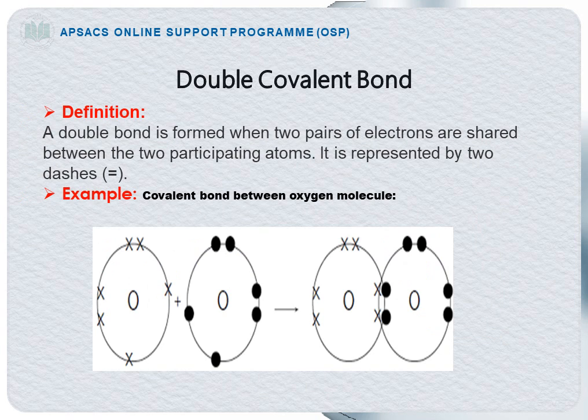Double covalent bond. Definition: a double bond is formed when 2 pairs of electrons are shared between the 2 participating atoms. It is represented by 2 dashes. Example: look at the formation of the oxygen molecule and the formation of a double covalent bond between 2 oxygen atoms. As there are 6 electrons in each oxygen atom, each oxygen atom needs 2 electrons to complete its octet. So one oxygen atom shares its 2 electrons with another oxygen atom, and as a result a double covalent bond is formed between two oxygen atoms and an oxygen molecule is formed.